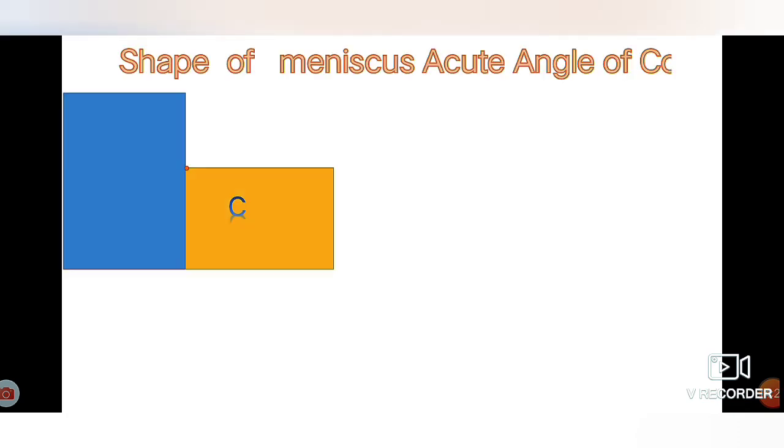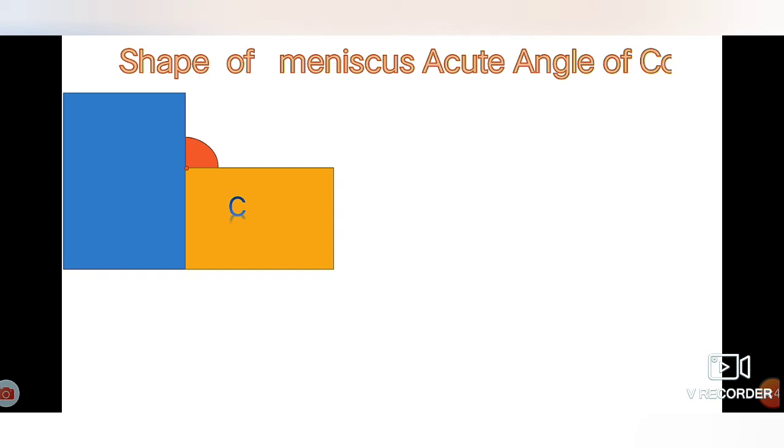Next topic is shape of meniscus and angle of contact phenomenon. To discuss this, we will consider a liquid in contact with a solid wall. The liquid and solid molecules will balance according to cohesive and adhesive forces.